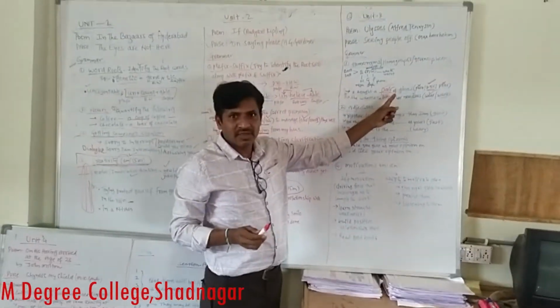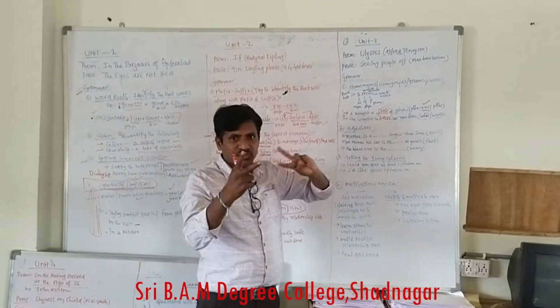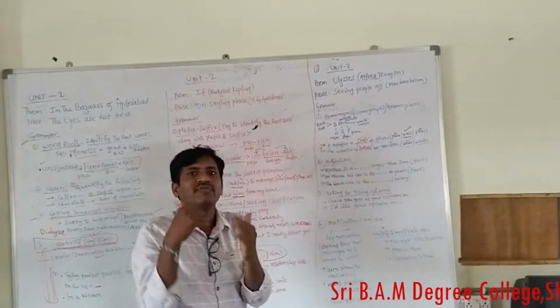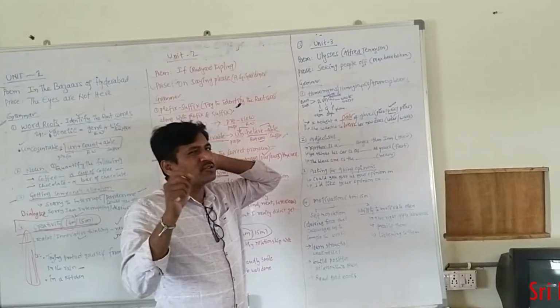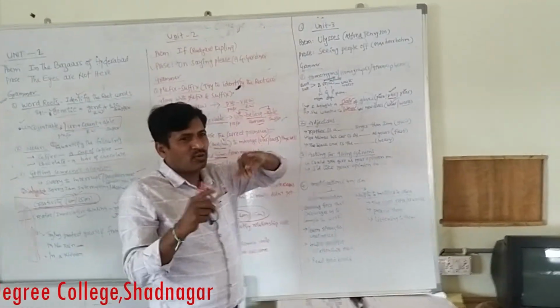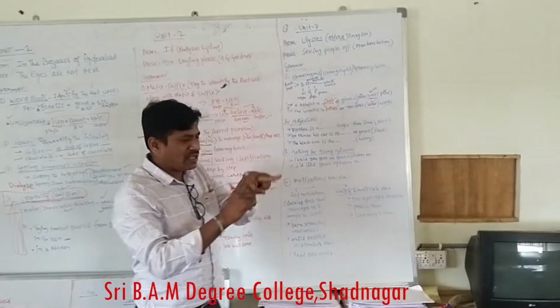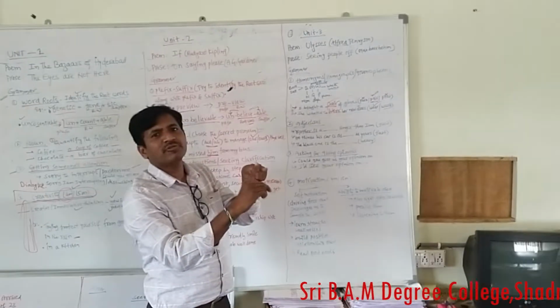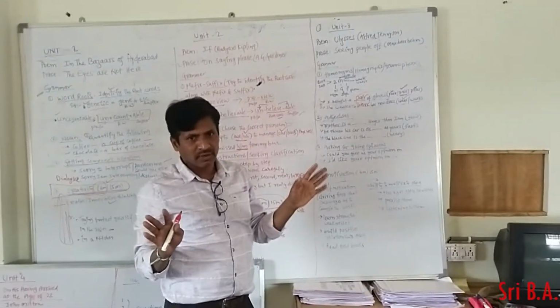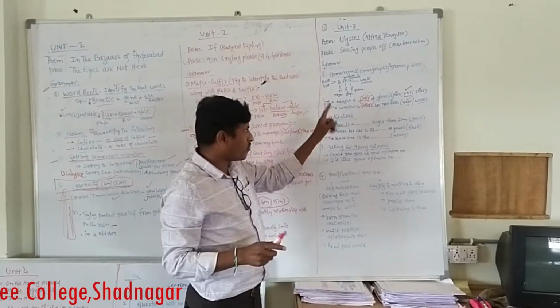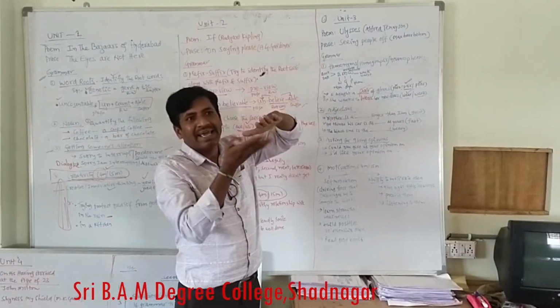These are very important. They may give 2, they may give 1, they may give a total of 4. That depends on the examiner. We cannot expect where the homonyms and homophones will come, so you have to prepare all the exercises.